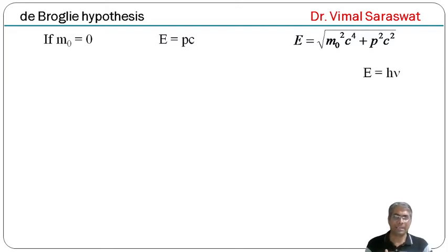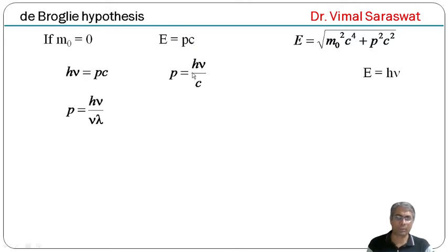So if we compare pc and h nu, then p equal to h nu by c. Here p is the momentum of the particle, and momentum shows the particle nature, and c equal to nu lambda. So if we substitute c equal to nu lambda, then p equal to h nu upon nu lambda.